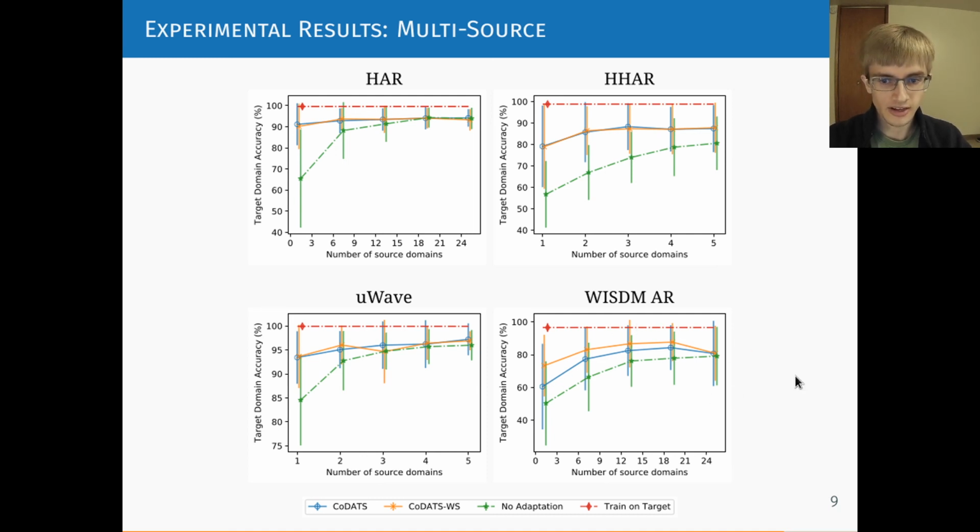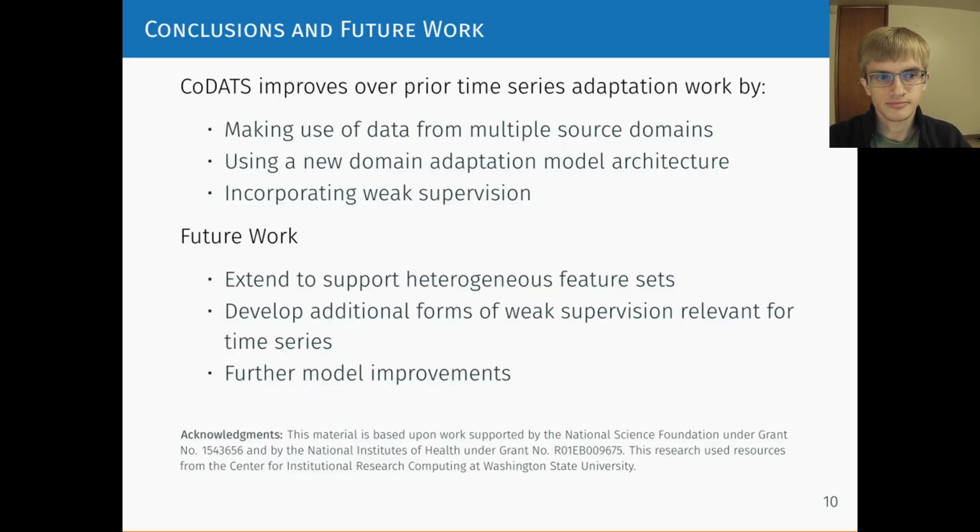Overall, we find that CoDATS can yield an improvement by using multiple source domains, and we can obtain further improvements by also using weak supervision. To summarize, in this work, we introduced CoDATS, which improves over prior time series domain adaptation work by making use of data from multiple source domains, using a new domain adaptation model architecture, and including weak supervision. Future work includes extending to support heterogeneous feature sets, developing additional forms of weak supervision relevant for time series, and further model improvements.